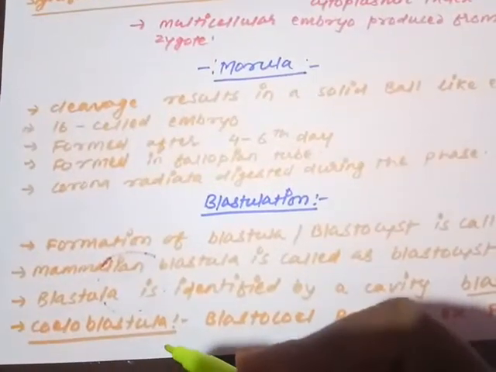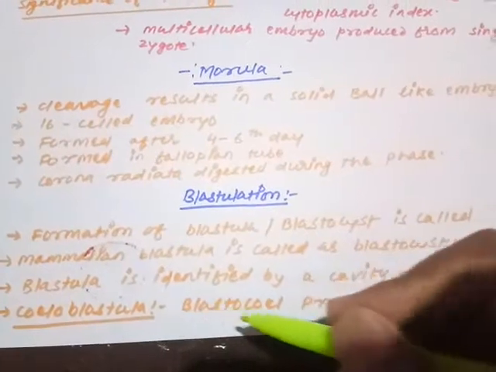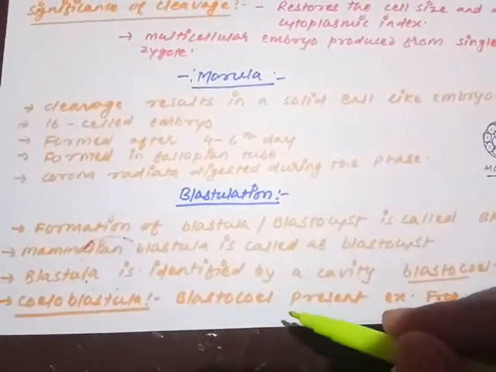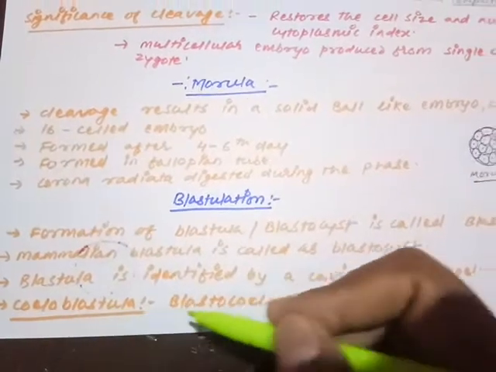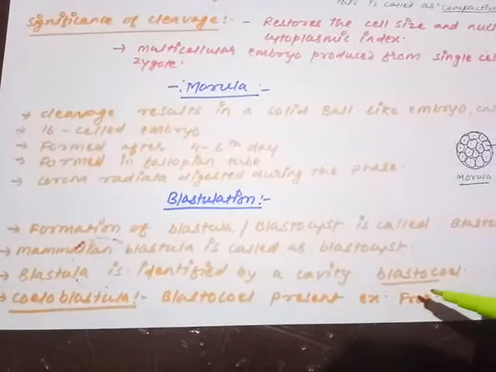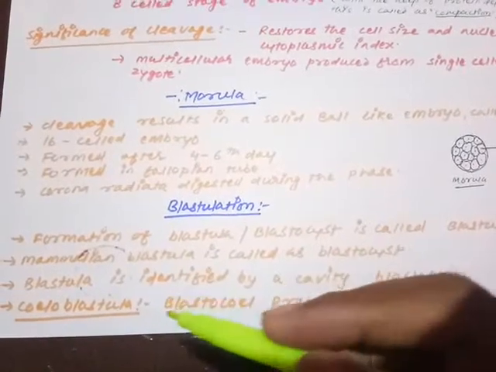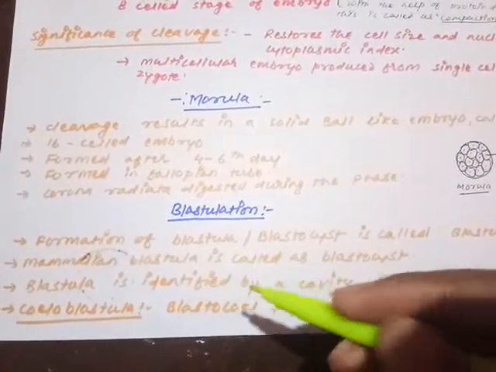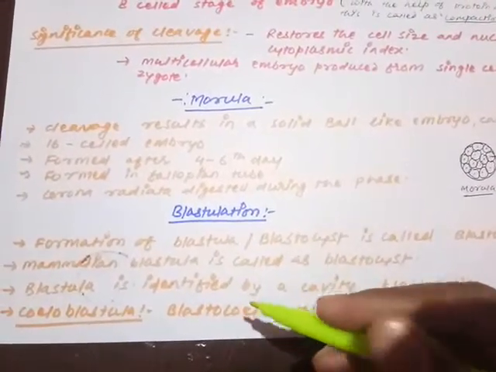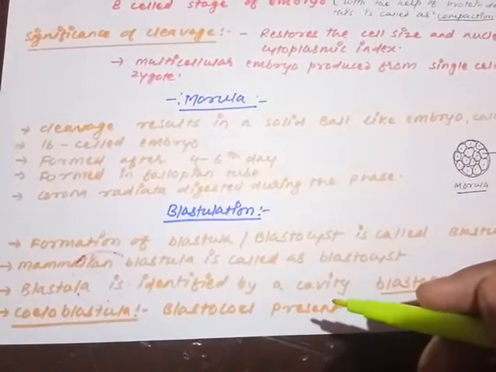Moving on to the types of blastula. The first type of blastula is called coeloblastula. Coelo means cavity. So when the blastocoele cavity is present inside the blastula, it is called coeloblastula. An example of the coeloblastula is the frog. Remember that point, I am discussing this for the NEET examination.